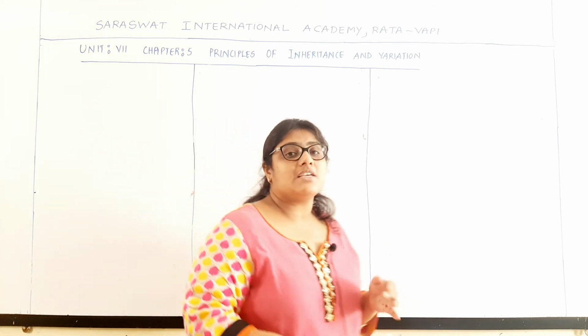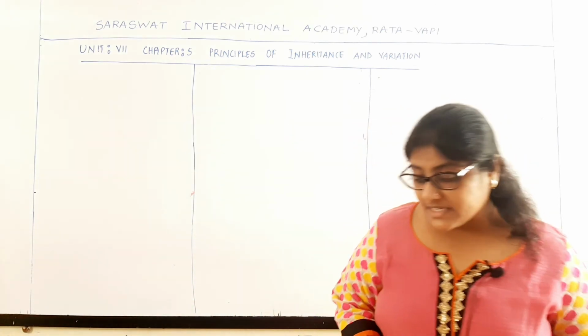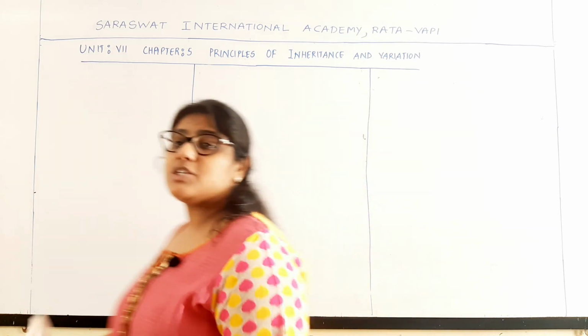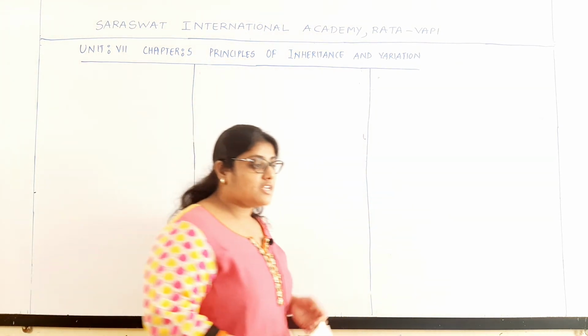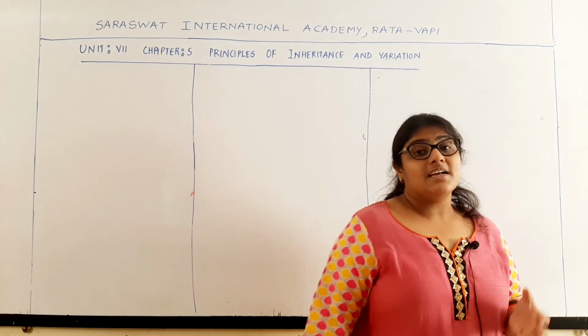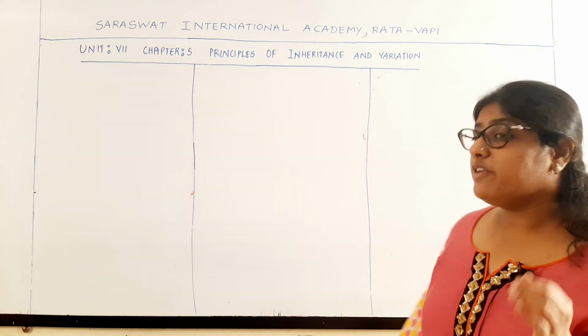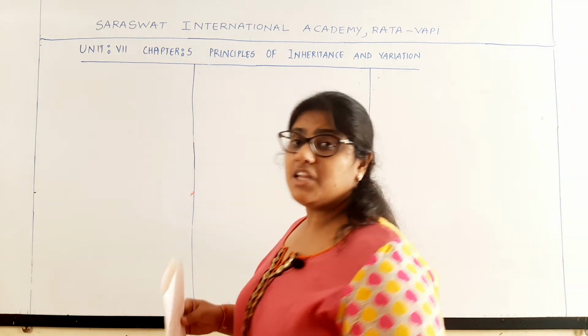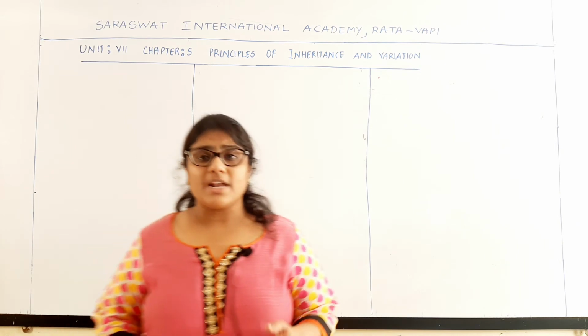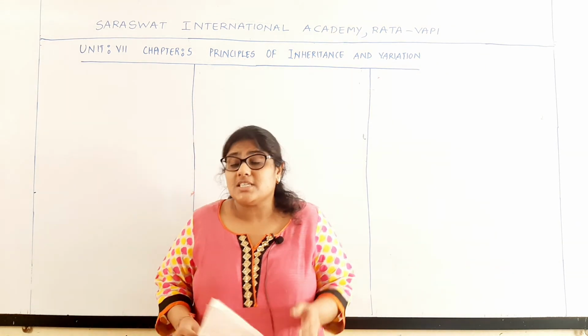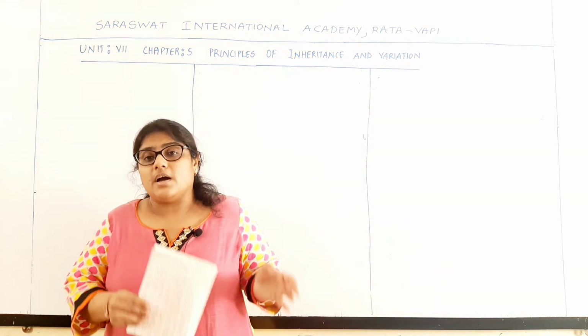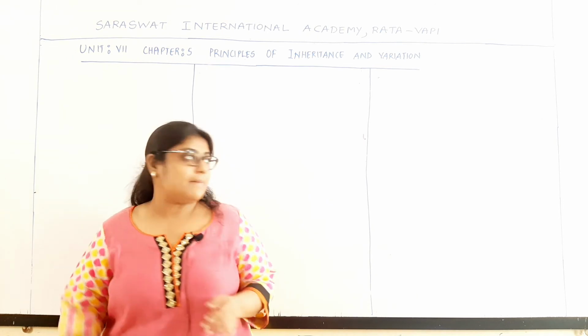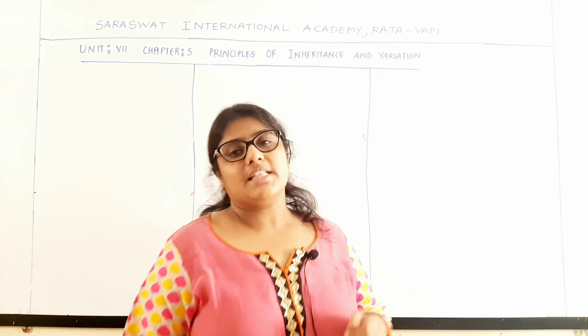Heredity means the transmission of characters from one generation to the next, and variation means the differences within individuals of the same species, as well as in the progeny of the same parents.